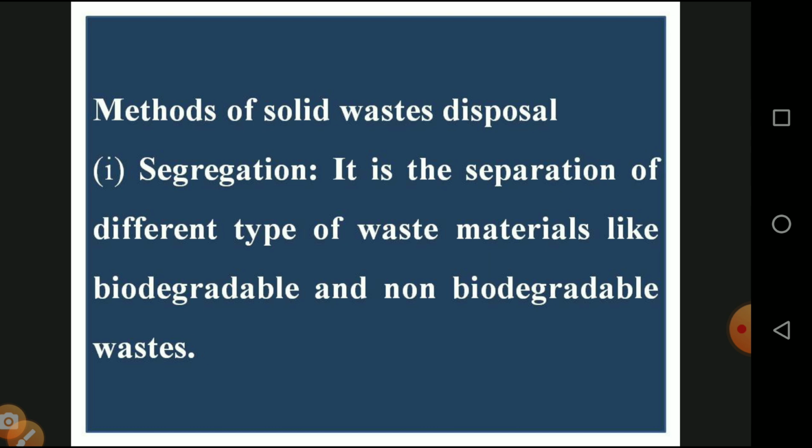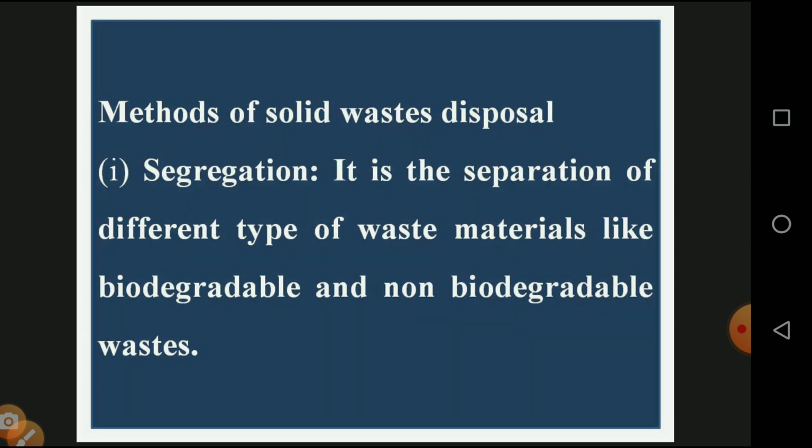Then, methods of solid waste disposal. Number one, segregation. Segregation is otherwise called separation. We separate waste into different types, biodegradable and non-biodegradable. Biodegradable means a substance that is broken down by microbial action. Non-biodegradable means a substance that is not degraded by any kind of microbial action. Biodegradable materials are in the form of paper, wood, etc. And non-biodegradable material is in the form of plastics.